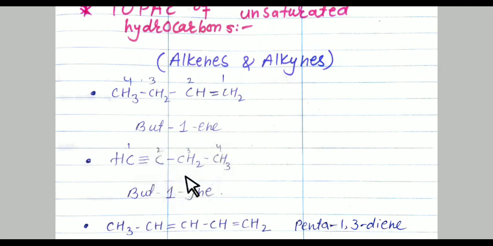It is from the alkyne family. If a double bond is there, it is from the alkene family. If a triple bond is there, it is from the alkyne family. And for the alkene family, we use ene, and for the alkyne family, we use yne.